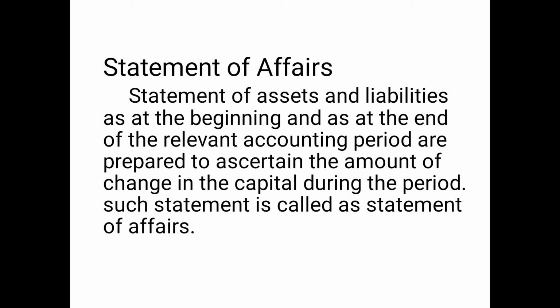Here it shows the assets on one side and the liabilities on the other side, the same as in a balance sheet. The difference between the totals of the two sides, that is the asset side and the liability side, is the capital.